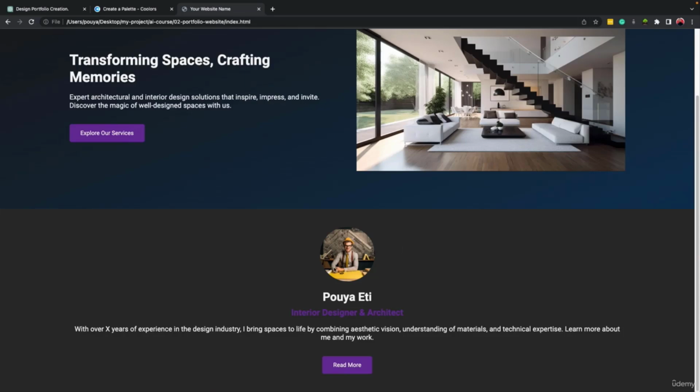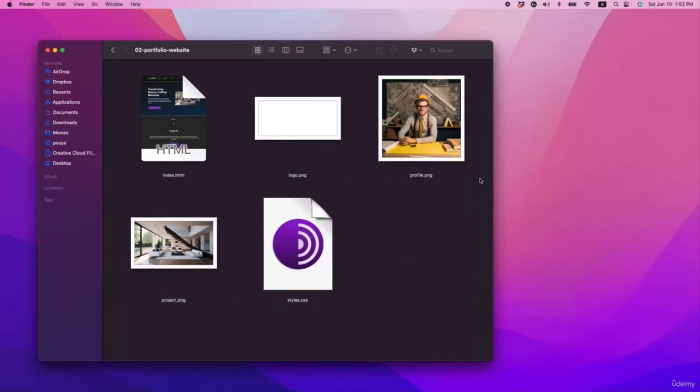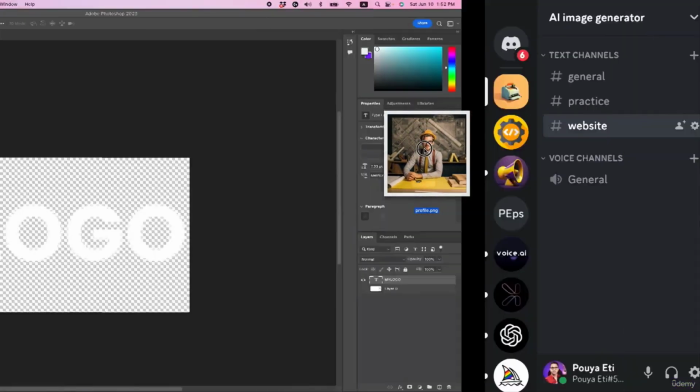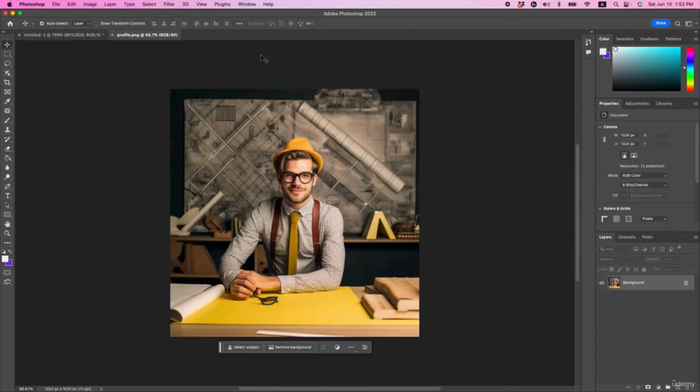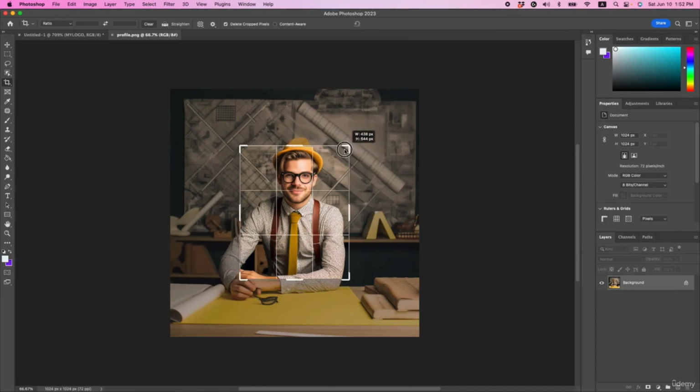Okay, so looks cool. Maybe if we zoomed in on the face, it would be much better. So let's do that as well, because I want you to have a better looking website. So let's just drag and drop it inside Photoshop or whatever tool you use to just resize it.